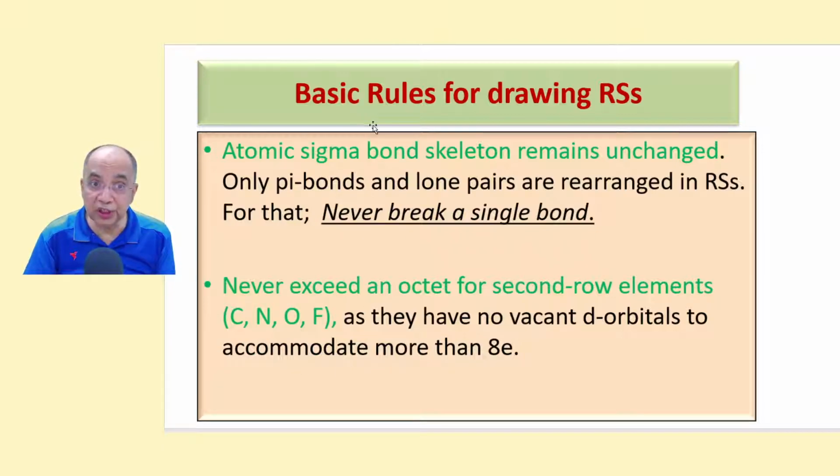Two, this is the caution that you have to always adopt. Never exceed an octet for second row elements, carbon, nitrogen, oxygen, fluorine, belonging to the second period. They cannot accommodate more than 8 electrons in their valence shell. They do not have vacant d orbitals. So never exceed an octet for the second row elements, as they have no vacant d orbitals.